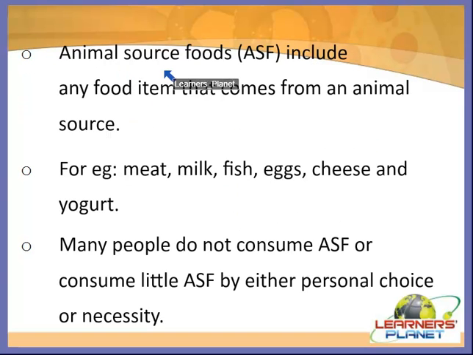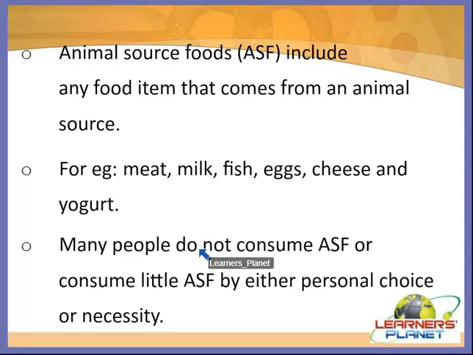Animal source foods are also called ASF for short. It includes any food item that comes from an animal source. Even plant sources are very important for us, and even animal sources are very important for us, because they both provide us with lots of nutritious foods which are good for us. For example, meat, milk, fish, eggs, cheese and yogurt, etc. There are many other foods also. So these are some of the very important animal source foods.